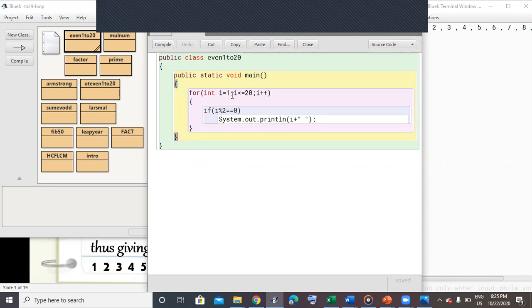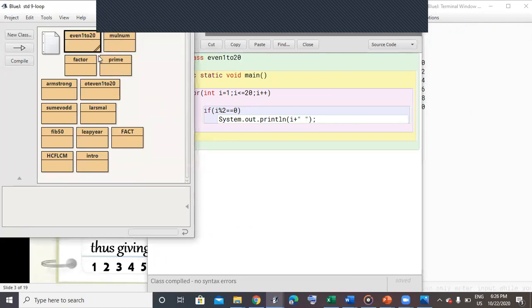Initialization value is 1. i less than equals to 20, i plus plus. If i is completely divisible by 2, so it's an even number. You know the logic of even number. If it's completely divisible by 2, then it's an even number. So the number will be printed. Now I'll compile it. You can see for yourself the output. You can see it is printing all the even numbers between 2 to 20.